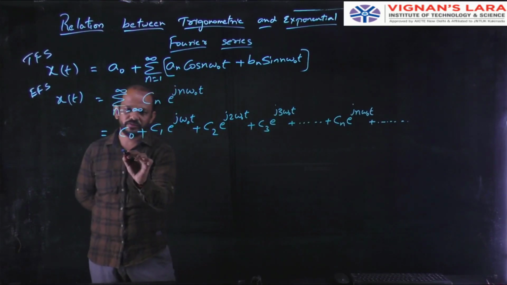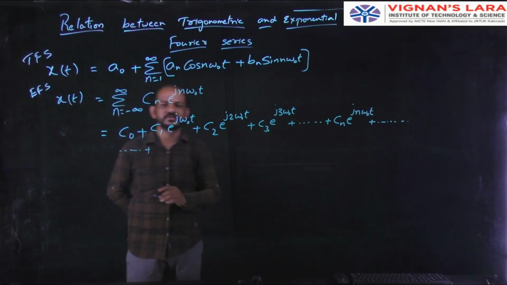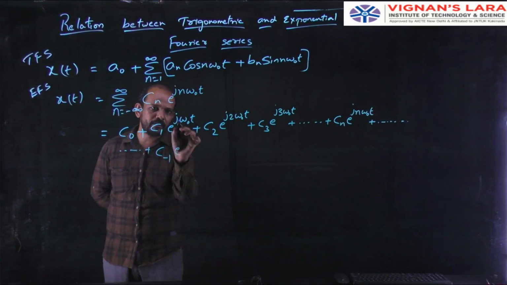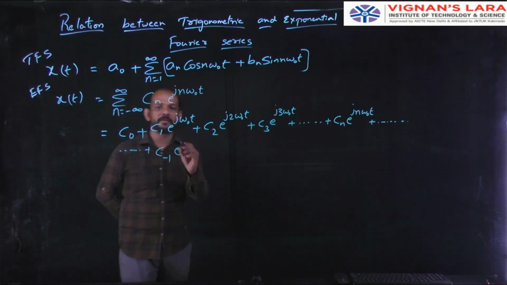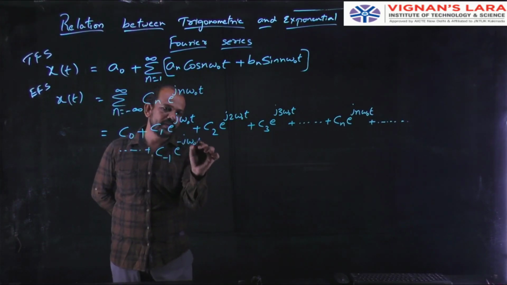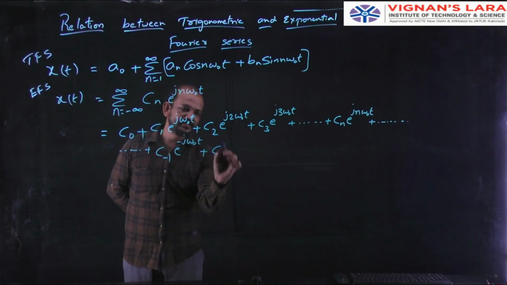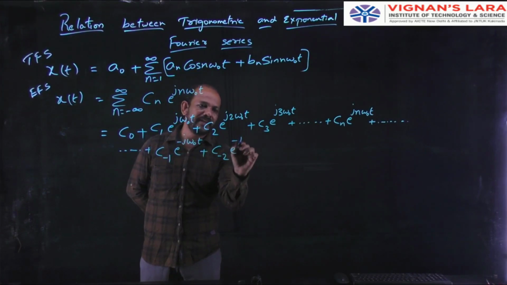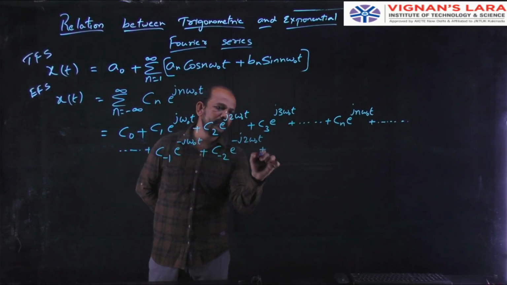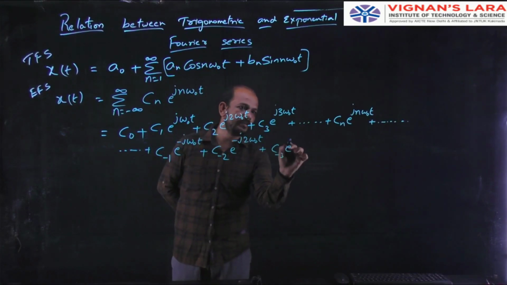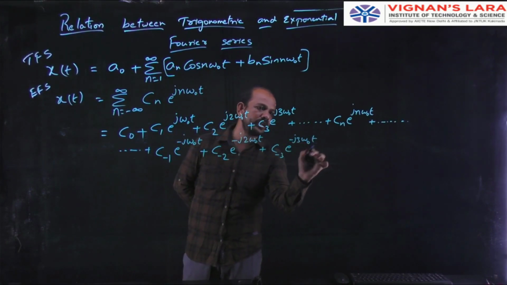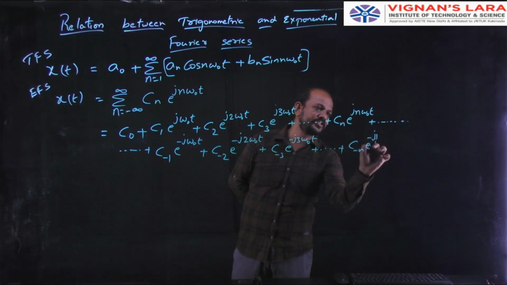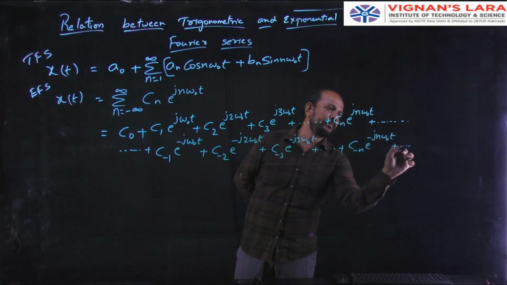That is n equal to minus 1: c minus 1 e power minus j into minus 1 into omega naught t, that is simply c minus 1 e power minus j omega naught t, plus c minus 2 e power minus j 2 omega naught t, plus c minus 3 e power minus j 3 omega naught t, plus so on, plus c minus n e power minus j n omega naught t, plus so on.